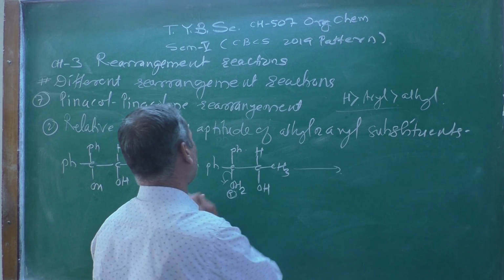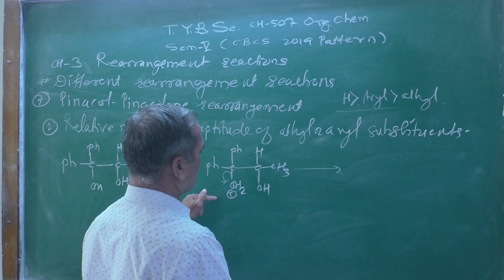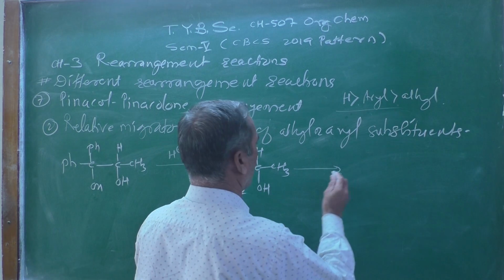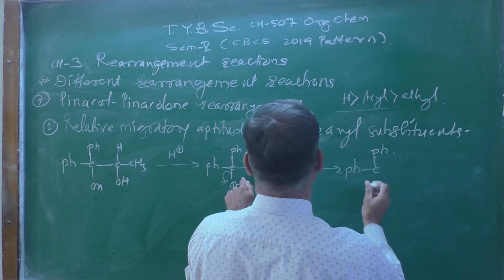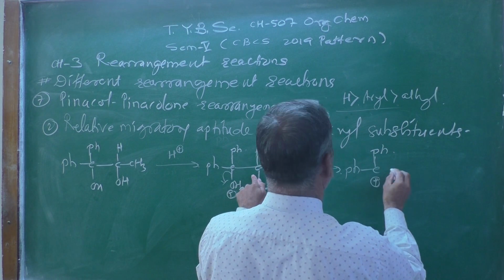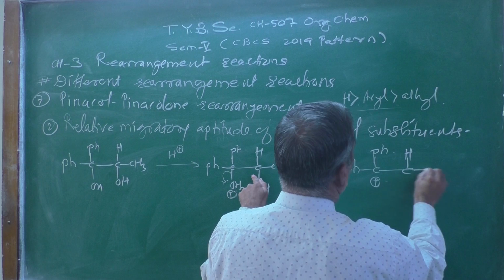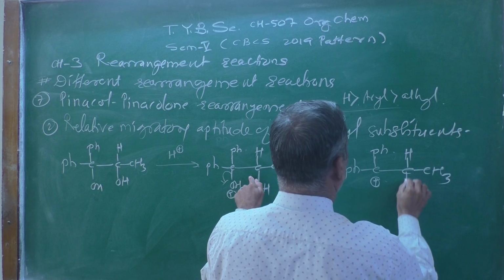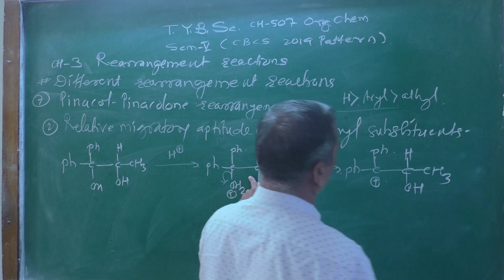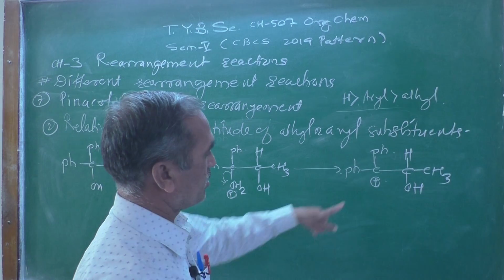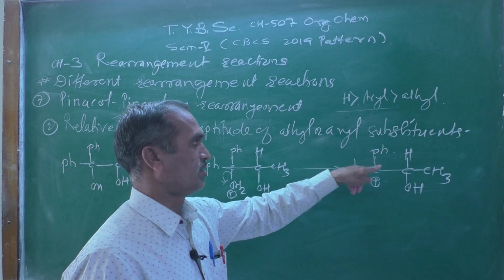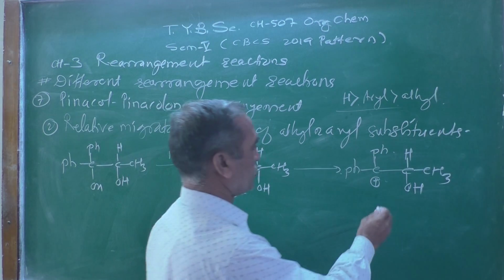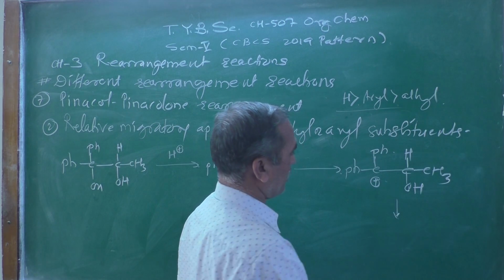The driving force behind the departure of this leaving group is that the carbocation formed will be the more stable carbocation, positive charge over here, then CH, CH3 and hydroxy group over here. And once we get that carbocation, it is tertiary as well as stabilized due to the resonance effect.